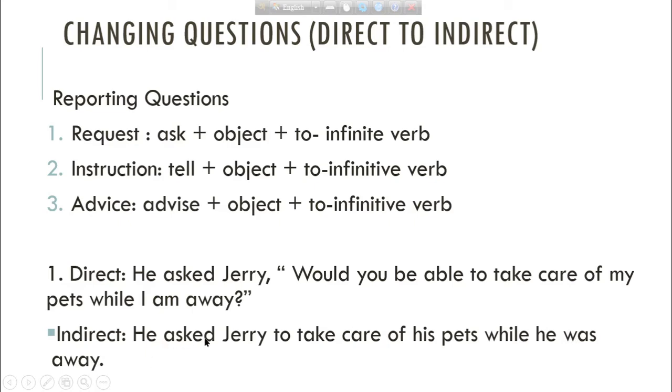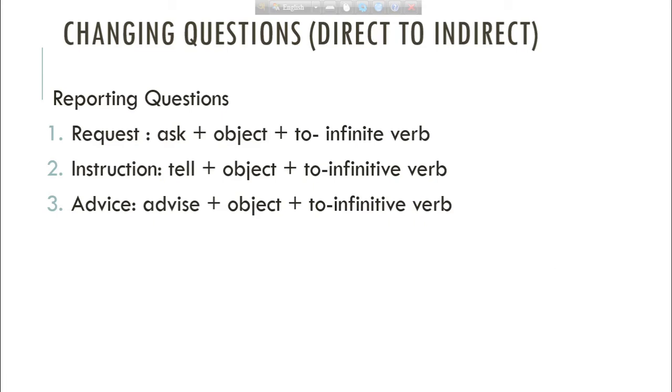So you can see that we have used asked here and we have used object here, and this is infinitive, and we can answer this way. He asked Jerry to take care of his pets while he was away.